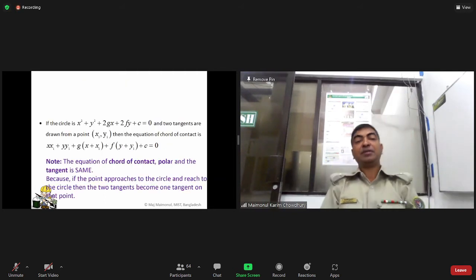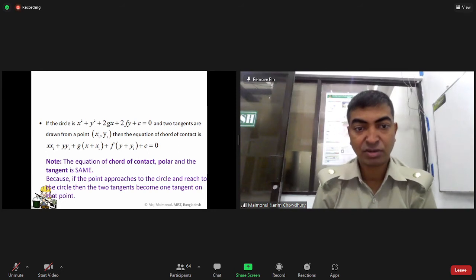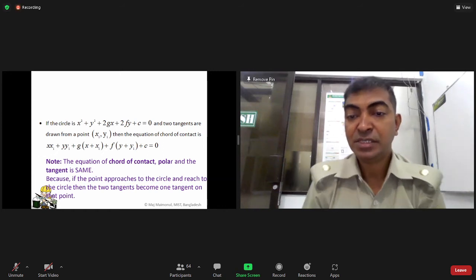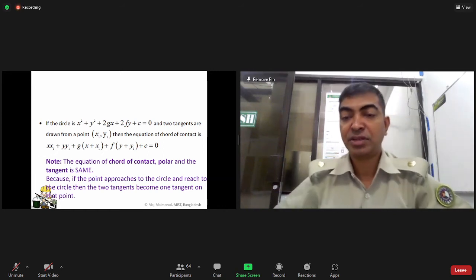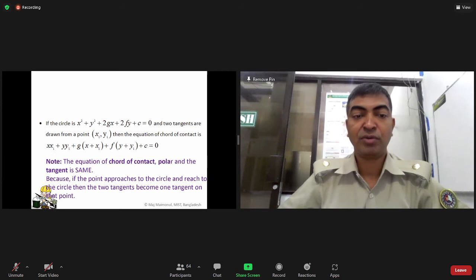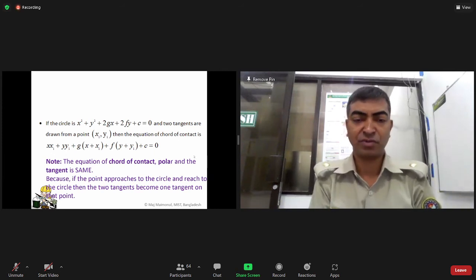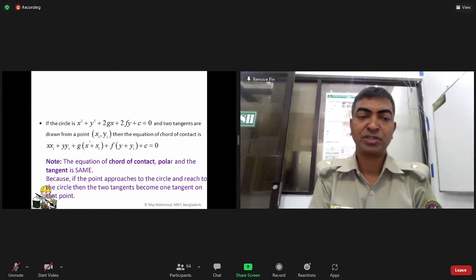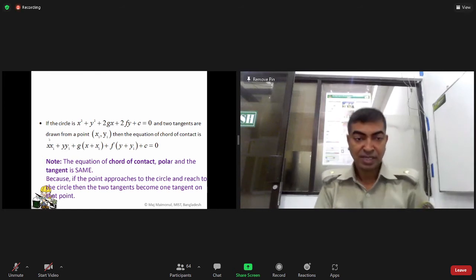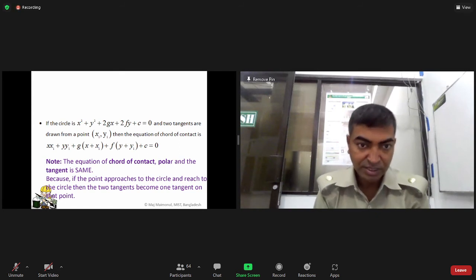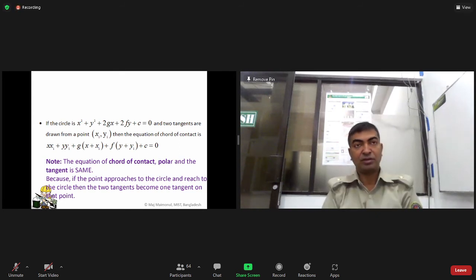So if two tangents are drawn from the point (x1, y1) to the circle, then the equation of the chord of contact is as follows. You have already discussed this formula. Please write down the equation of the chord of contact: x x1 + y y1 + g(x + x1) + f(y + y1) + c = 0.